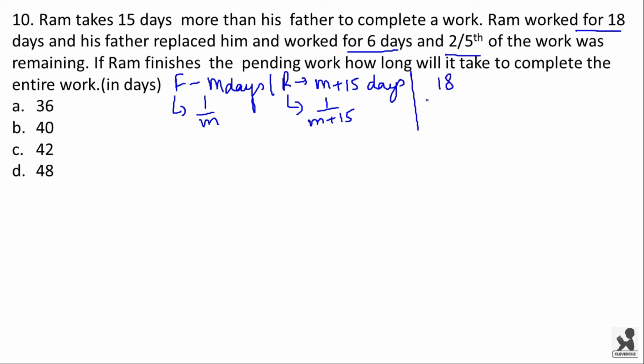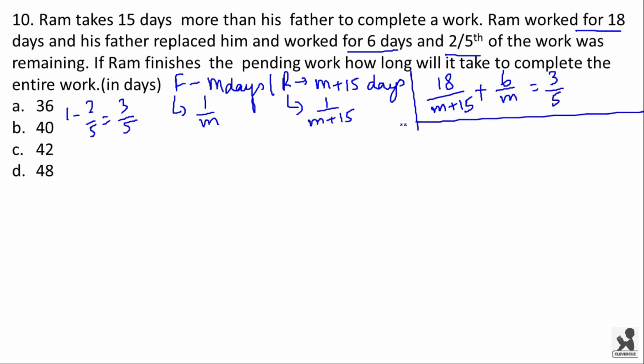That is 18 by m plus 15. And his father replaces him and he worked for 6 days. Now, if in one day he does 1 by m work, then in 6 days he will be doing 6 into 1 by m work. That is 6 by m. So together they did 3/5 of the work, because it is given that 2/5 of the work is remaining. So they did 1 minus 2 by 5 work, which is equal to 3 by 5. So 18 by m plus 15 plus 6 by m will be equal to 3 by 5.